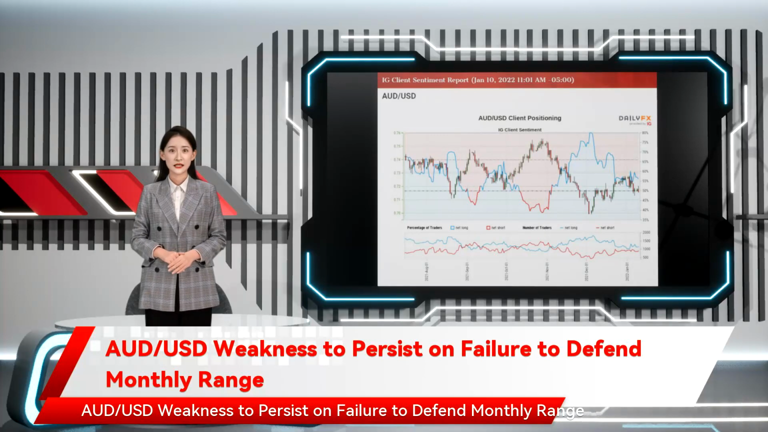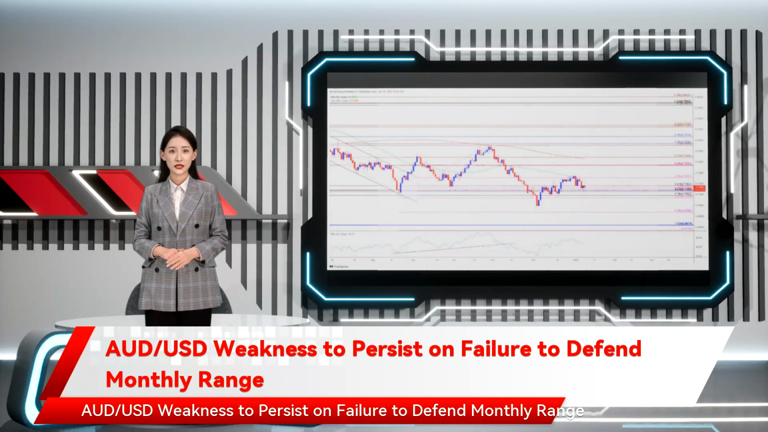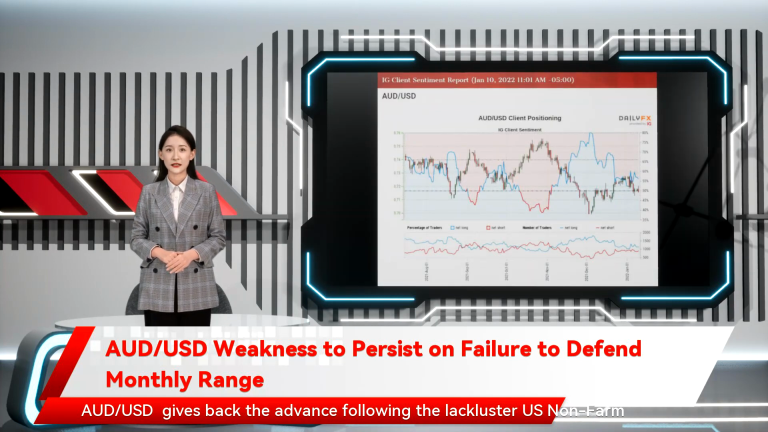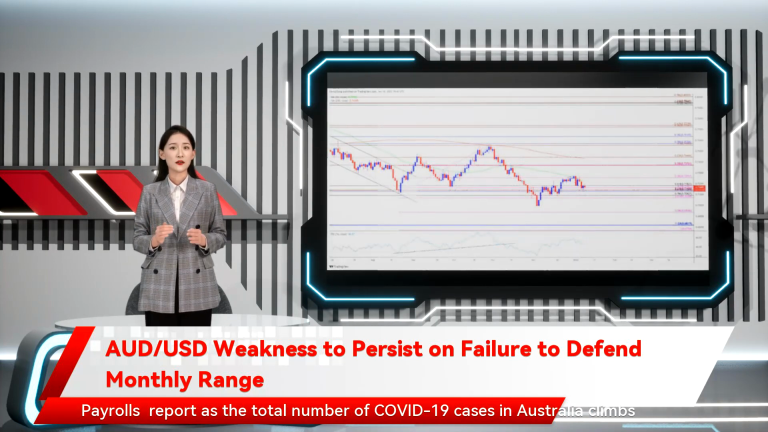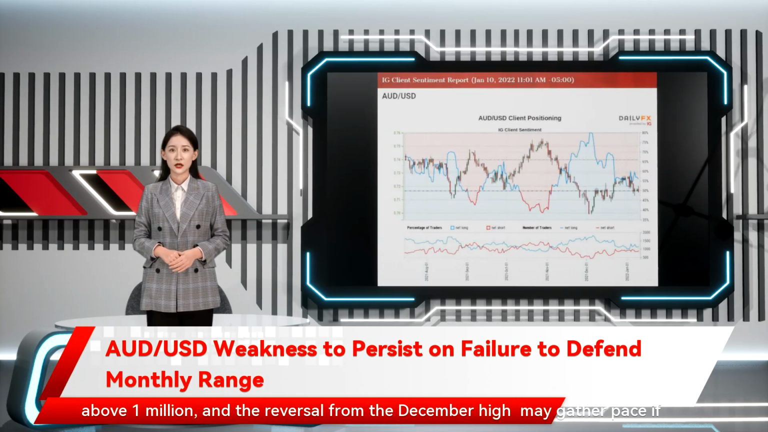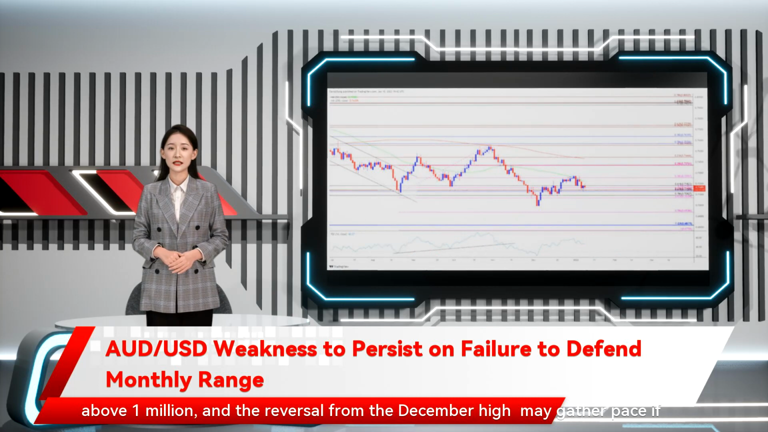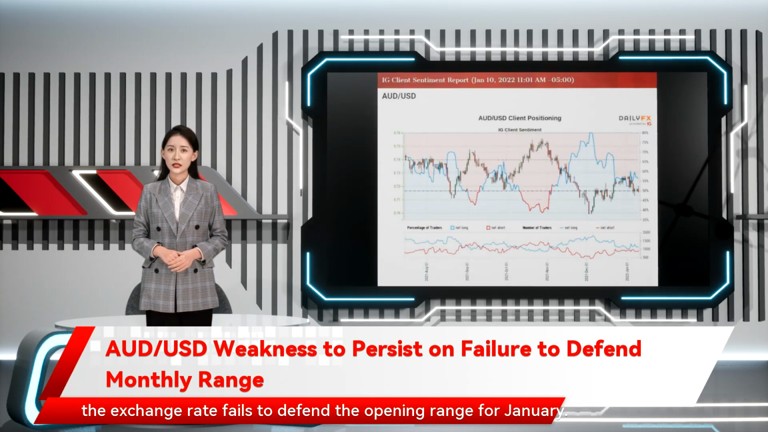Australian dollar to US dollar weakness to persist on failure to defend monthly range. Australian dollar to US dollar gives back the advance following the lackluster US non-farm payrolls report, as the total number of COVID-19 cases in Australia climbs above 1 million. And the reversal from the December high may gather pace if the exchange rate fails to defend the opening range